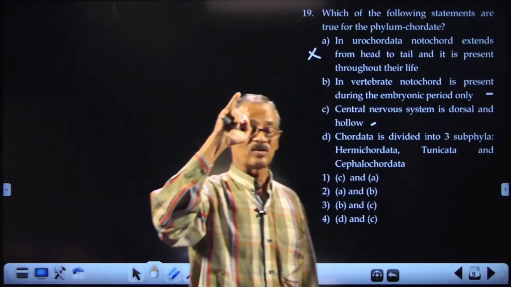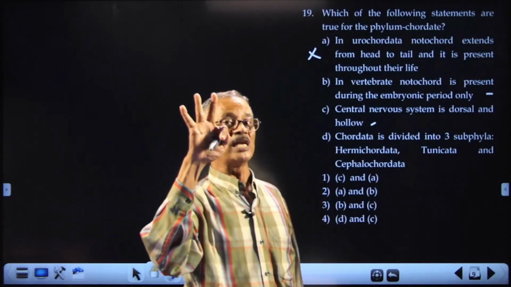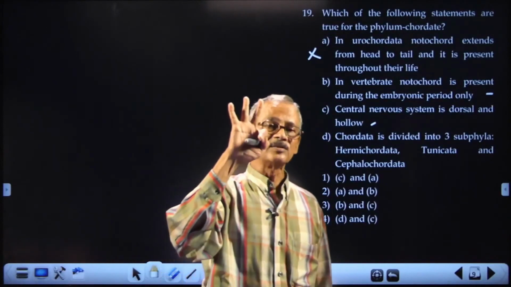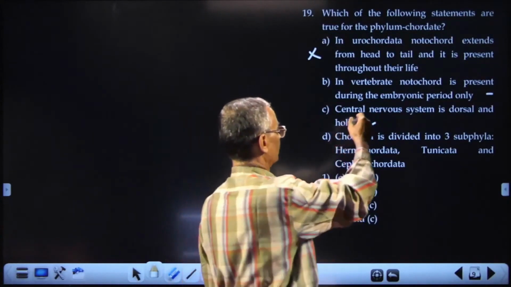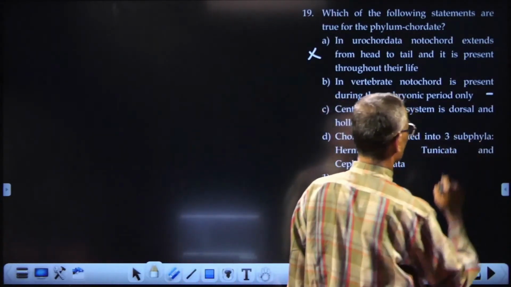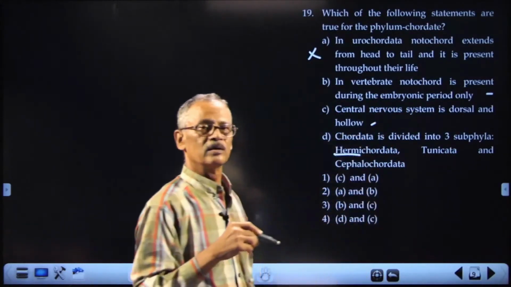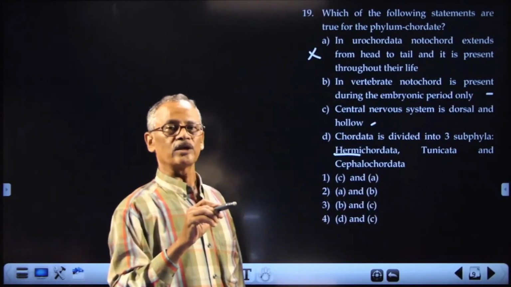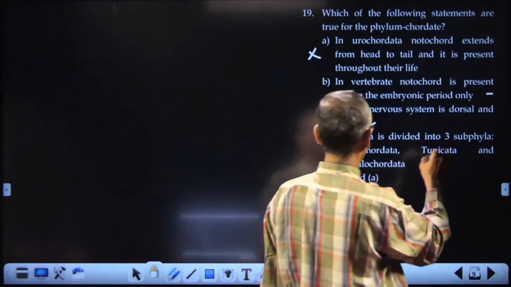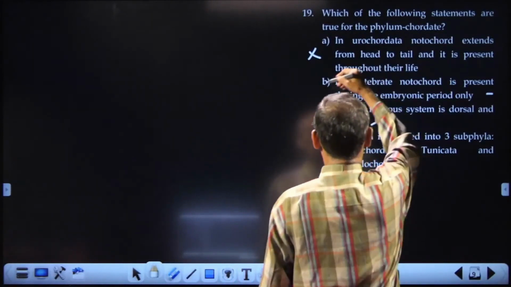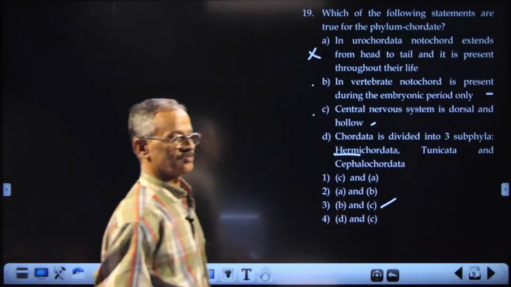So, presence of a notochord, dorsal tubular nerve cord, and paired pharyngeal gill slits. These are the 3 most important diagnostic features of chordates. So, that is also correct. Chordate is divided into 3 subphyla. That part is correct. It is not hemichordata. They are cephalochordata, urochordata, and vertebrata. So, that part is wrong. So, only B and C. So, this is the right answer.